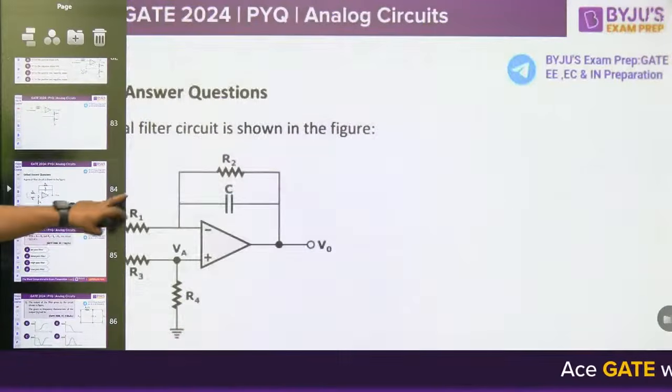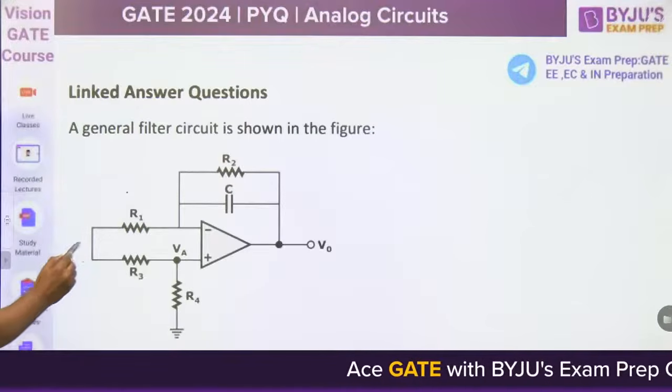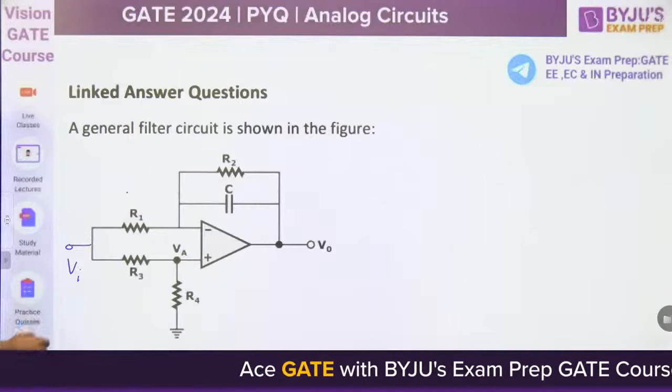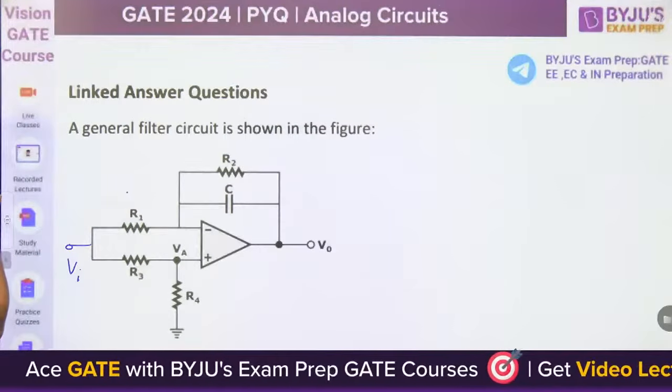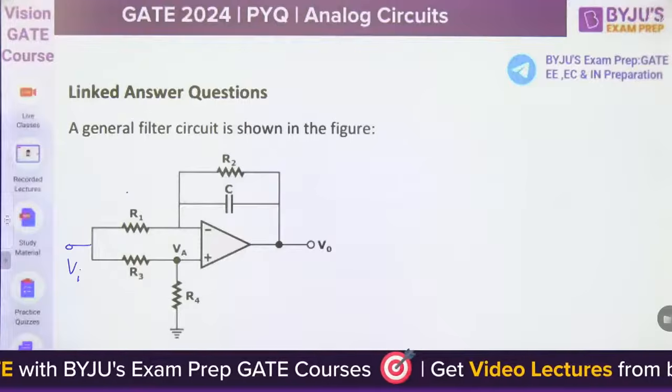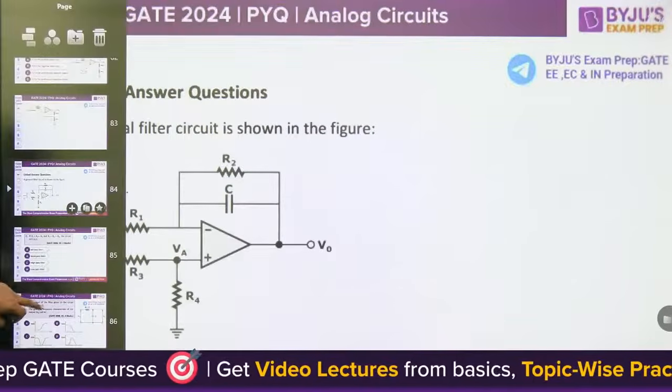Next question is on a general filter circuit shown in the figure. Here we are connecting the Vi, R3, R4, R1, R2, and C here. This is a general filter circuit. What is the name of this filter? It is a linked question. So what is the question here?